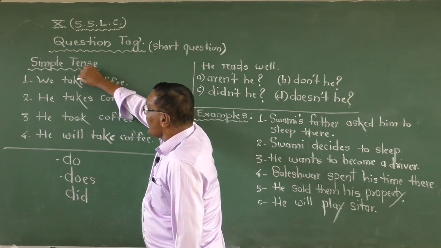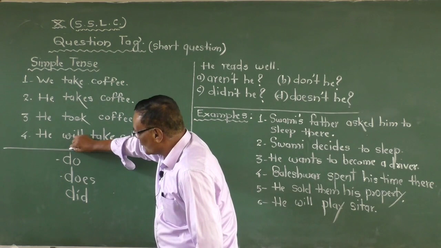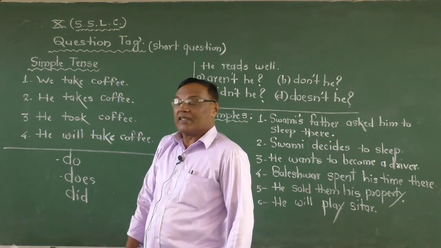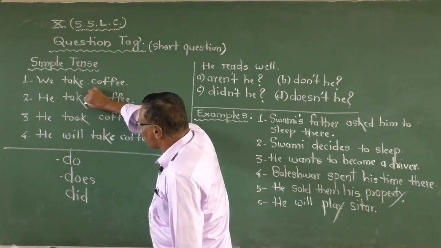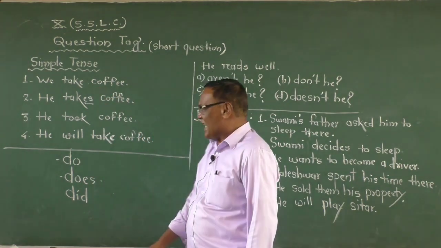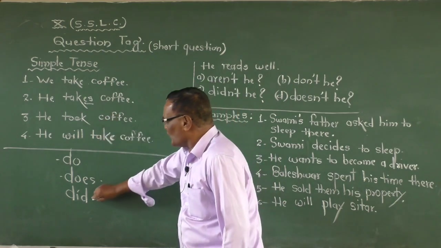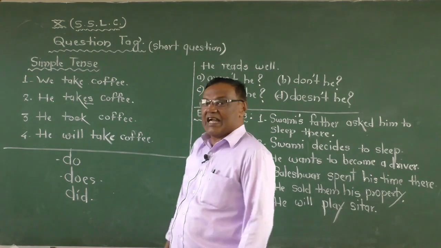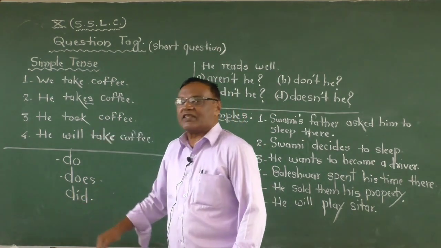So take is the simple form of a verb, then you use do. If the verb takes s or es, then you use does. And if the verb is in the past tense, then you use did. And if the verb is in the future tense, will, then you use will there.